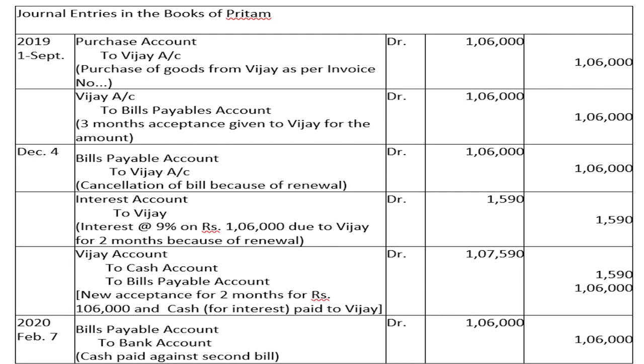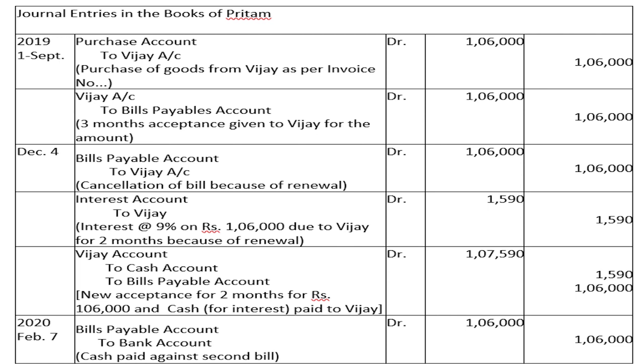Now let us see in the books of Mr. Preetham. In the books of Mr. Preetham, first entry is for credit purchases made. Purchases account debtor to Vijay's account. The moment he purchases, he is accepting a bill. So Vijay's account is credited and a new liability is created, bills payable account rupees 1,06,000.